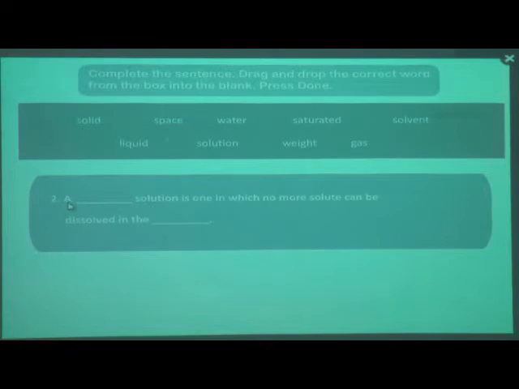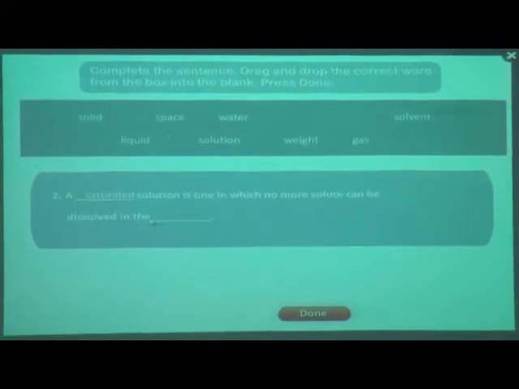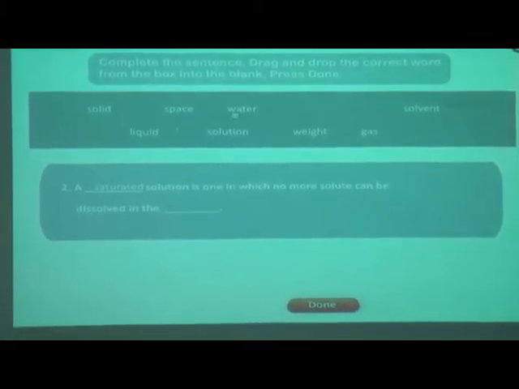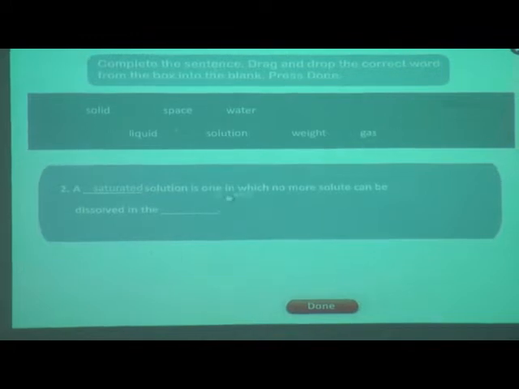Read the sentence carefully. A dash solution is one in which no more solute can be dissolved in the dash. For this, the answer is C. A saturated solution is one in which no more solute can be dissolved in the solvent.